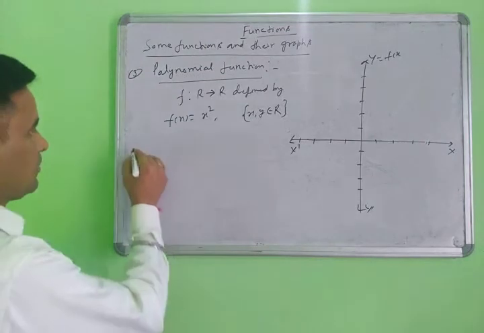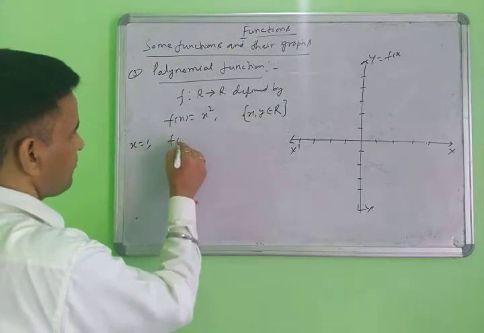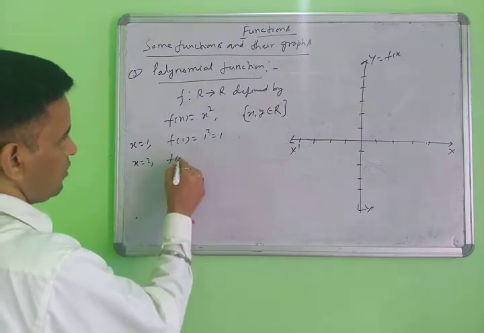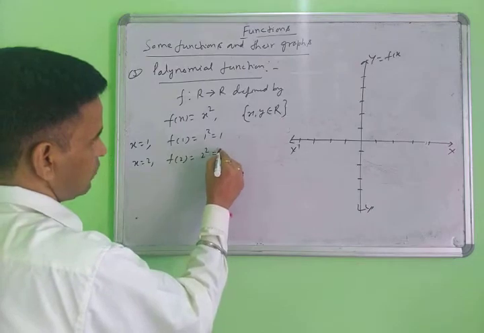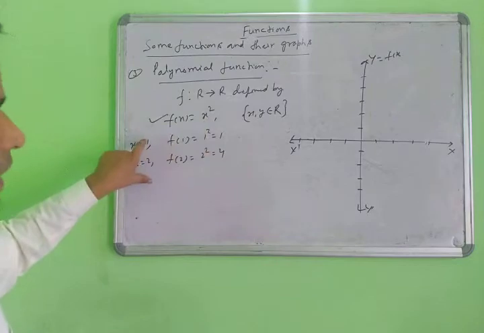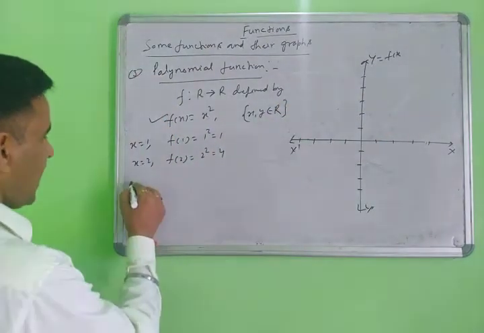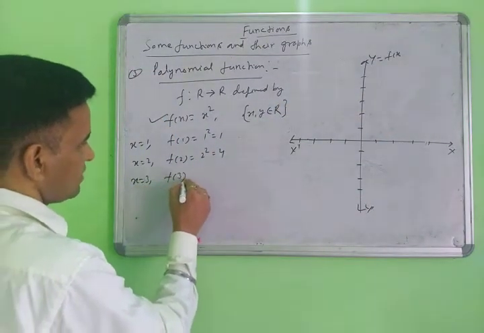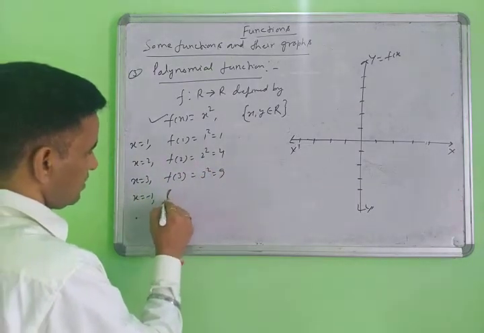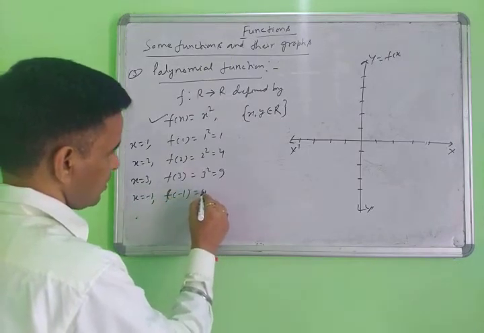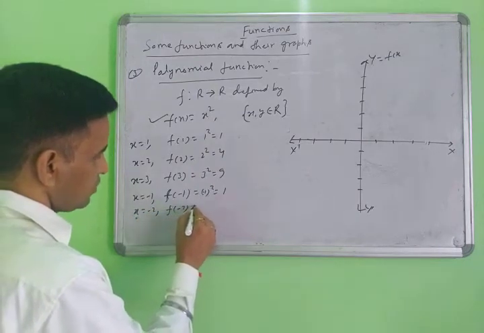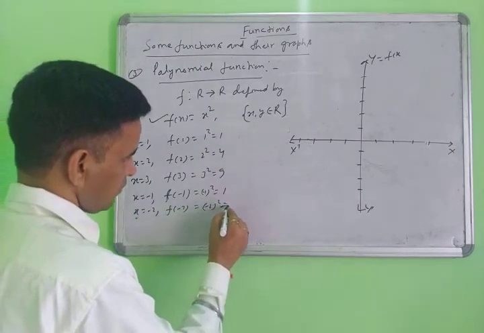Suppose you put x equal to 1, what is the value of f(1)? This is 1 square equal to 1. When you put x equal to 2, what is the value? 2 square equal to 4. You put the values of the function, then you make the graph. When you put x equal to 3, the square of 3 is equal to 9. When you put x equal to -1, f(-1) equals the square of -1, which is plus 1. When you put x equal to -2, the square of -2 equals 4.